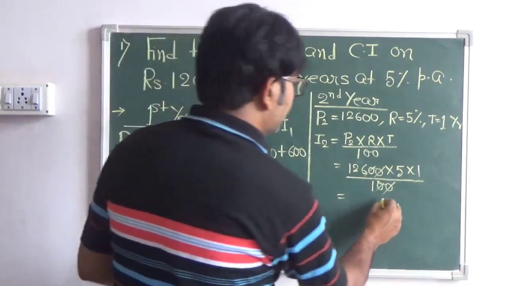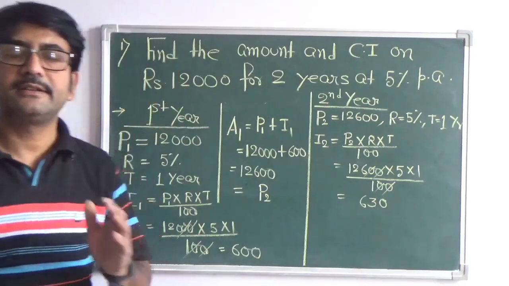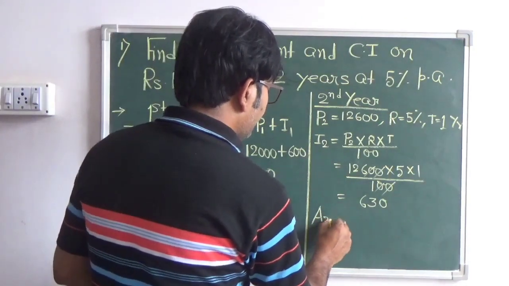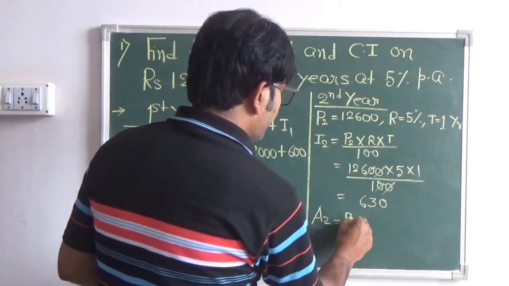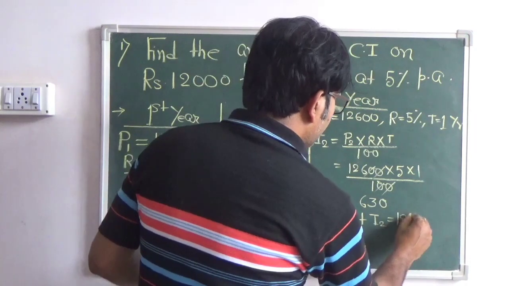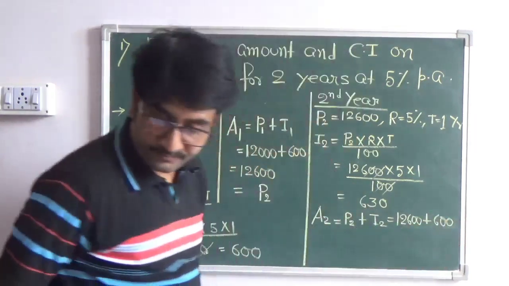So 630 is the interest at the end of the second year. So we find the amount A2 equals to P2 plus I2, that is 12,600 plus 630.